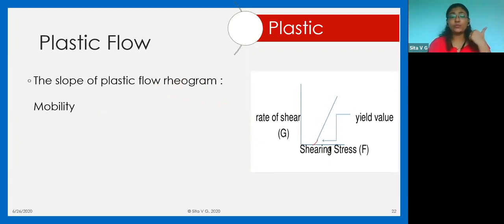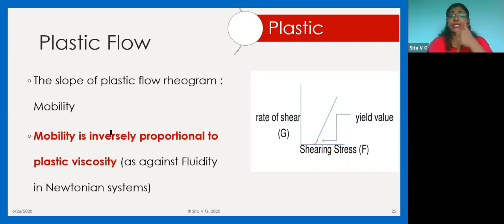Now the slope of plastic flow is called mobility. Like how the slope there was called fluidity, that is the inverse, here it is called mobility. Mobility is inversely proportional to plastic viscosity. So your GPAT question could be: the inverse of viscosity is fluidity, the inverse of plastic viscosity is mobility.